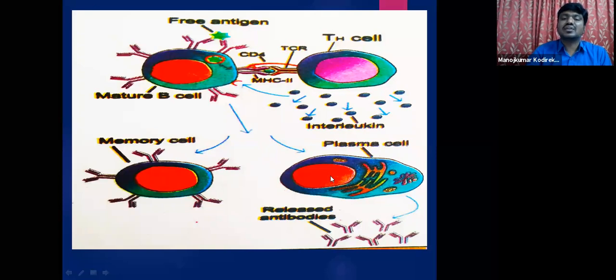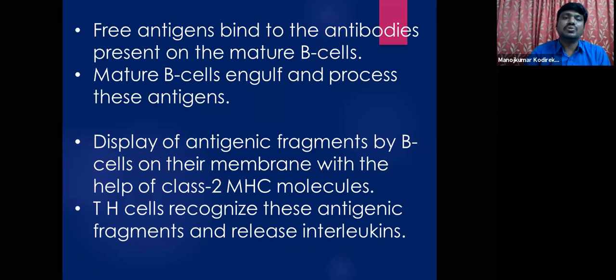Either they phagocytose, or cell lysis happens. So all this destruction process of that particular antigen takes place in the course of humoral immunity. Now, after binding of the free antigen, what happens? The mature B cells engulf, swallow that antigen, and it is broken down into pieces. And this is called processing of antigens.